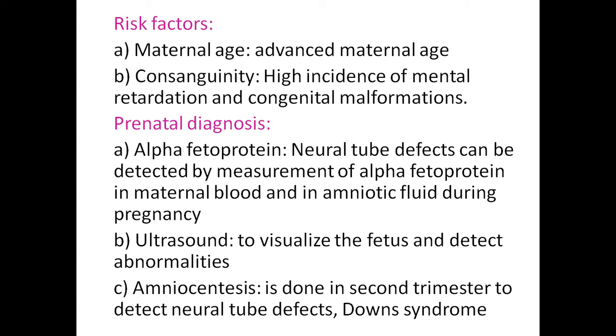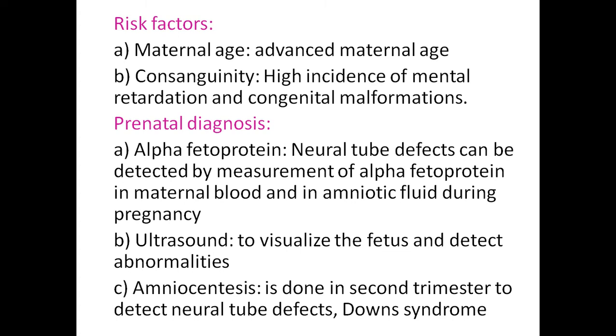And ultrasound visualizes the fetus and detects any abnormality. You can diagnose by doing an ultrascan, so you can visualize the fetus and the abnormalities in the fetus.